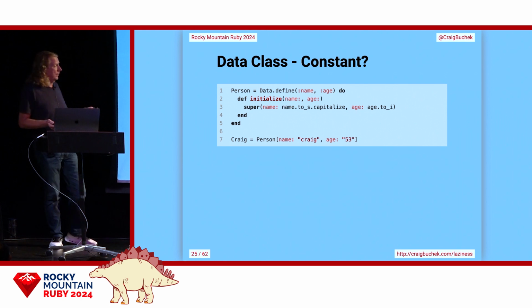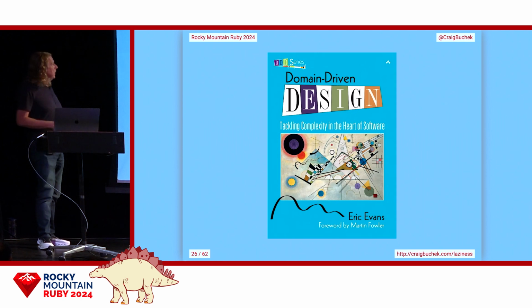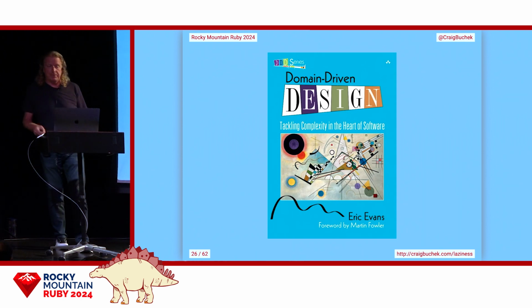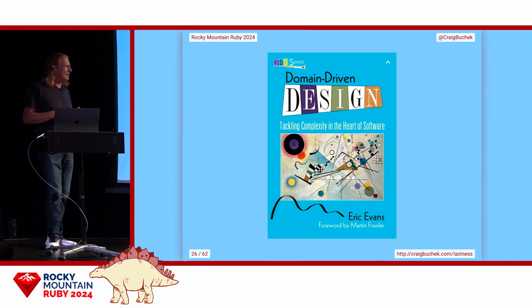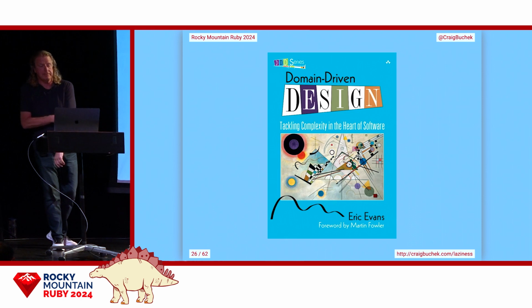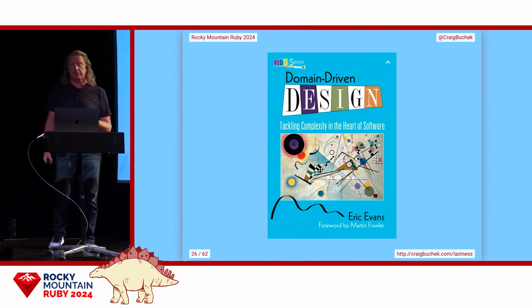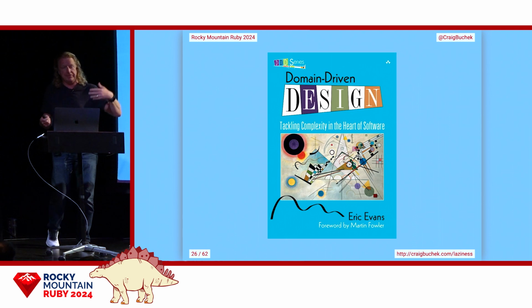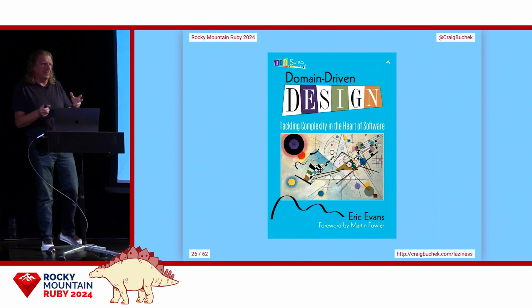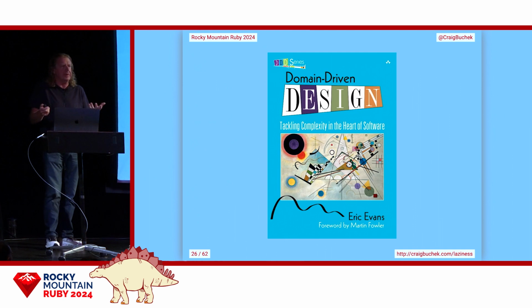And it's immutable. Why don't we make it a constant then, right? So Domain-Driven Design is a great book. It's one of my top 10 programming books, by Eric Evans. It tells us how to divide up code cleanly. And he divides objects into 3 different categories. We've got value objects, which have immutable state, no behavior. Entities, which have identity, like the ship of Theseus, and they have mutable state. And then we have service objects, the things that sort of coordinate the other things. And if you're used to an actor model, that would be an actor.